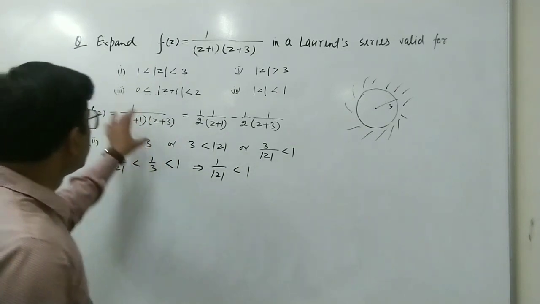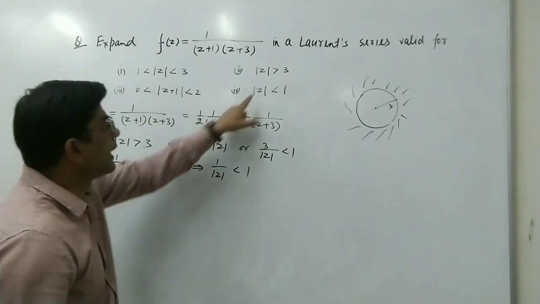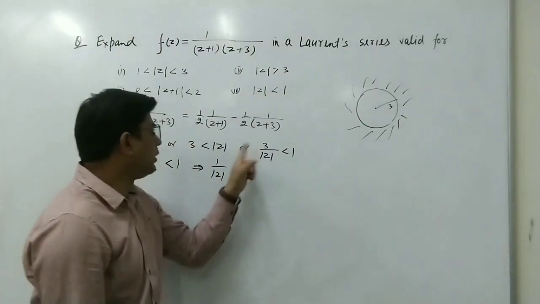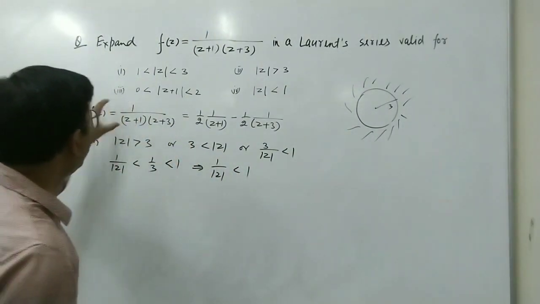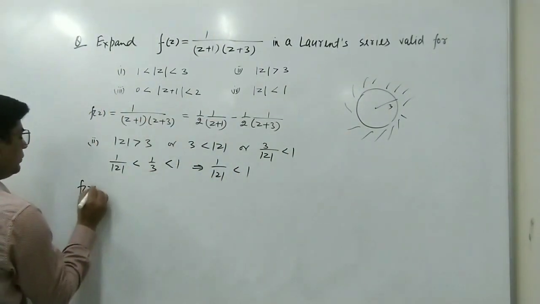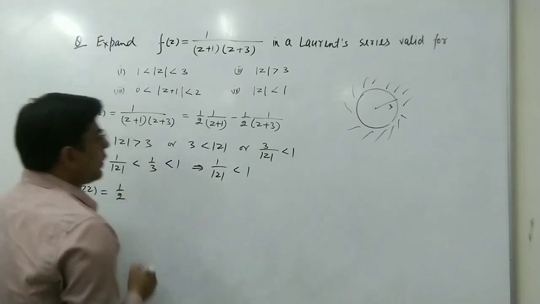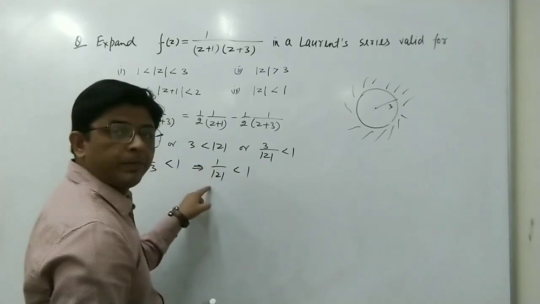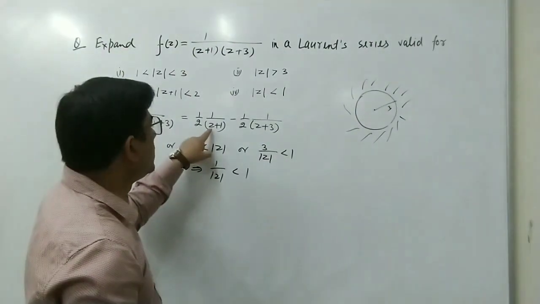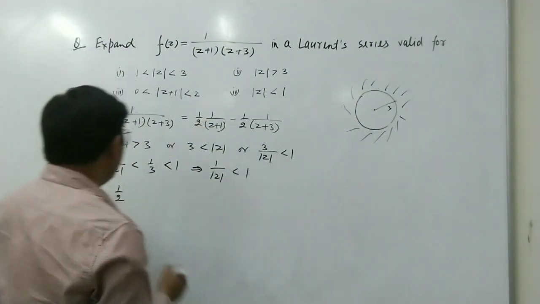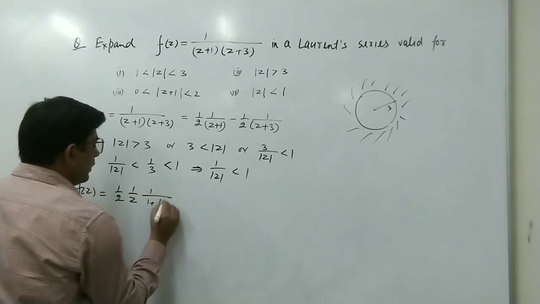It means in this function, for this second type of region, 1 upon mod z is less than 1 and 3 upon mod z is less than 1. So now we write again this function f(z) as 1 upon 2. Because we have to write in the power of 1 upon mod z, from here we take z common. When we take z common, this will be 1 plus 1 upon z.